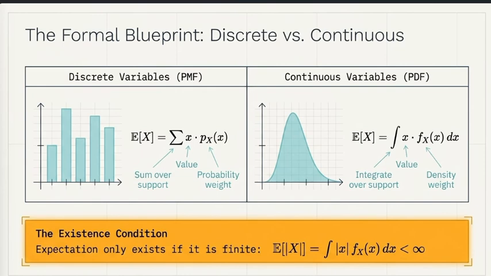Now, an important observation is that in x times p(x) or x times f(x), every value contributes, but larger probabilities contribute more strongly. Can you understand? That's why expectation is called a probability-weighted average. So remember this: expectation is called a probability-weighted average because larger probabilities contribute more strongly.